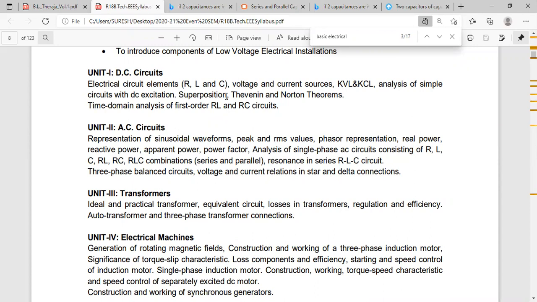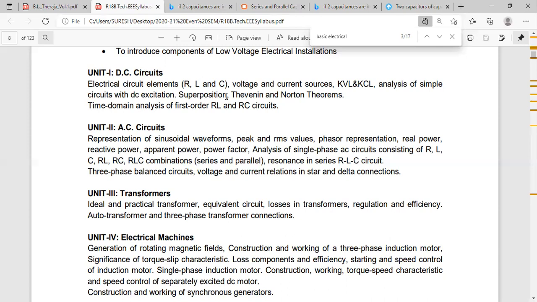In the third question, a question will be like this in the university exam: Explain superposition theorem statement with an example. Otherwise, they'll give the problem circuit in the question paper and ask you to solve the problem for determining the current in any branch. So this is the third question.